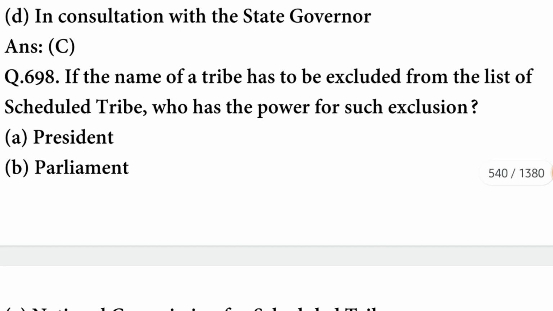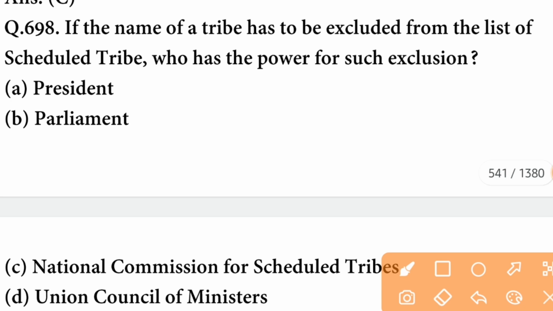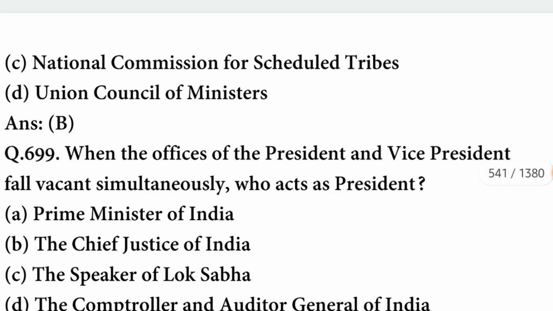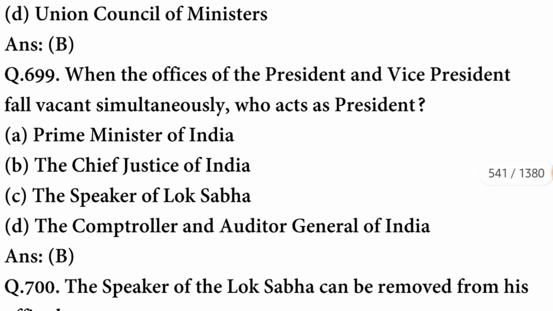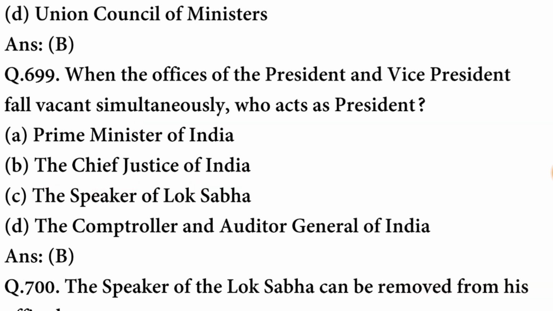If the name of a tribe has to be excluded from the list of scheduled tribes, who has the power for such exclusion? The Parliament has this power. B option is correct. When the offices of the President and Vice President fall vacant simultaneously, who acts as President? It is acted upon by the Chief Justice of India.